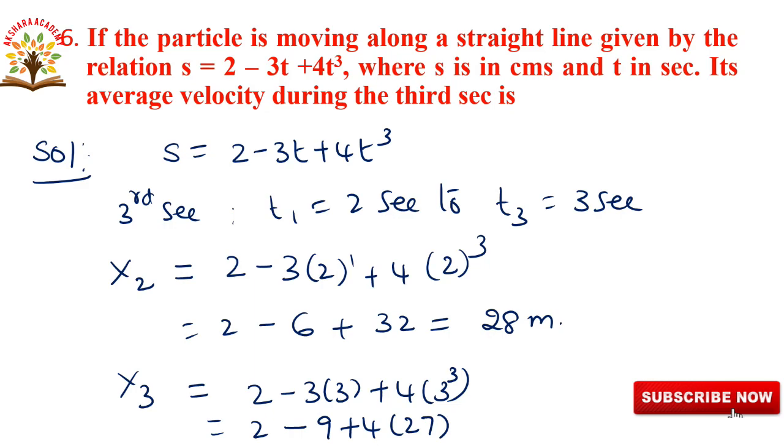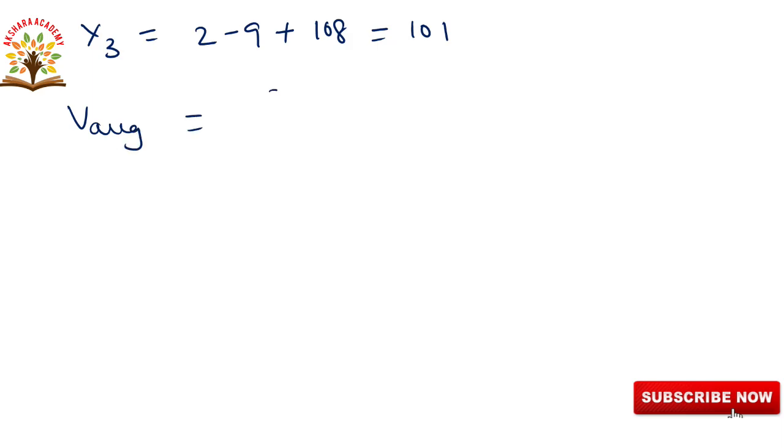Next we will write x2 is equal to 2 minus 9 plus 27 into 4, 108. It becomes 101. That is 108 plus 2 is 110, 110 minus 9 is 101. So we will write V average is equal to x2 minus x1 by t2 minus t1.